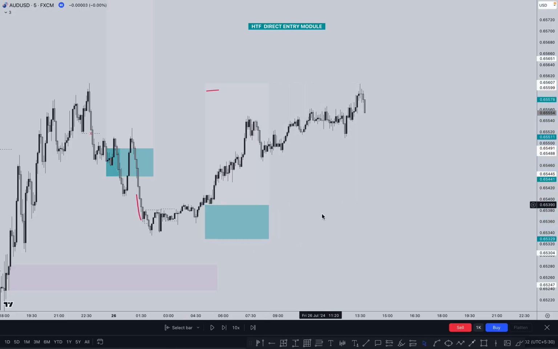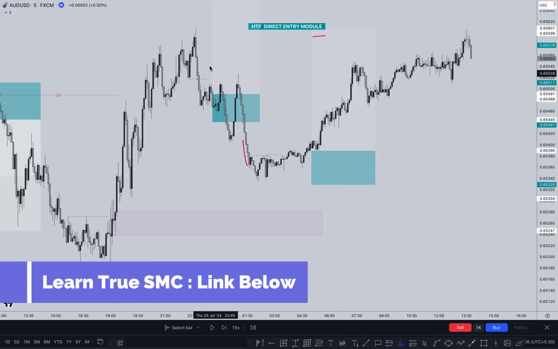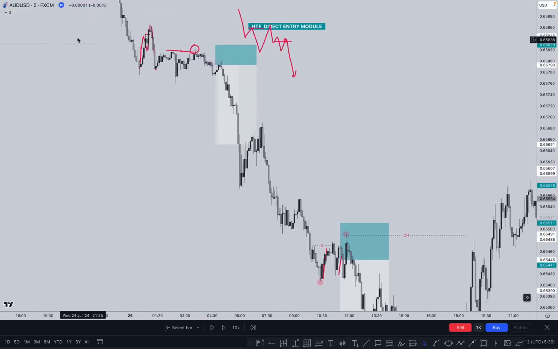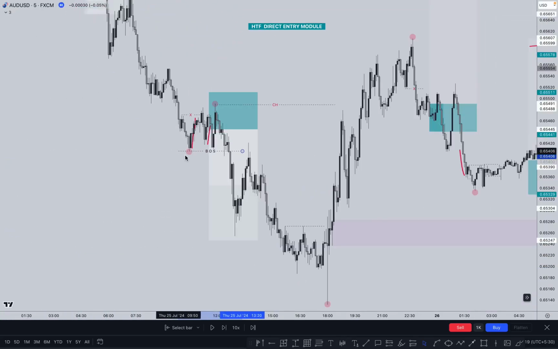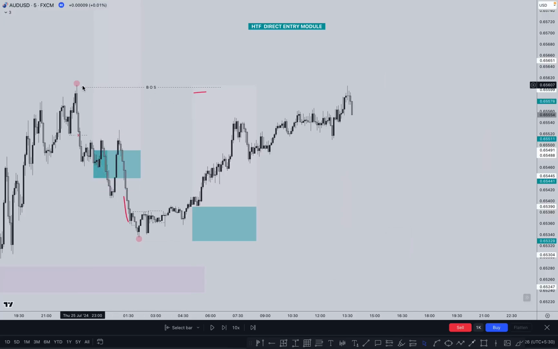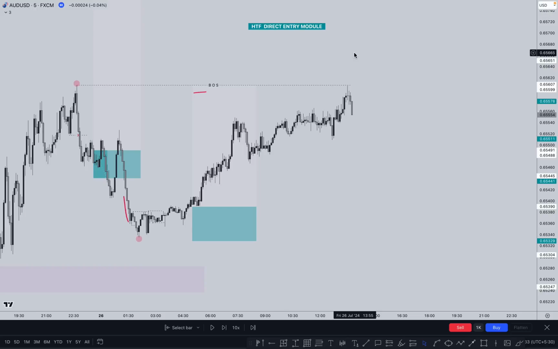And one more thing I want to mention here, this is our previous higher high which was created at this point. The higher high is here and this point becomes the higher low because the change of character is from here. And after this one, the market creates a break of structure. So our previous break of structure happened here, and this one is one more break of structure created here. Look at this one. So once the market creates a break of structure here, we are again planning for the continuation to the upside right here. Okay, so let's see what happened next after this one.